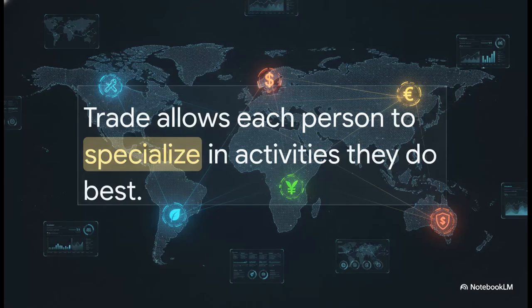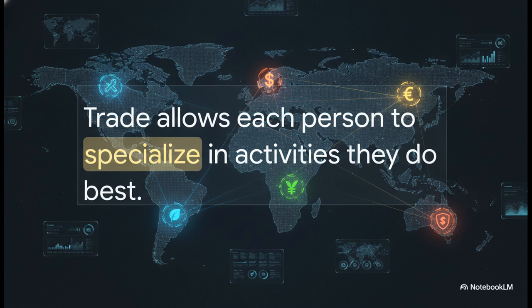Principle 5 tells us that trade can make everyone better off. Imagine if your family completely isolated itself from the rest of the network. You would absolutely crash. You'd have to grow your own food, sew your own clothes, and build your own house completely from scratch. It would be incredibly inefficient.